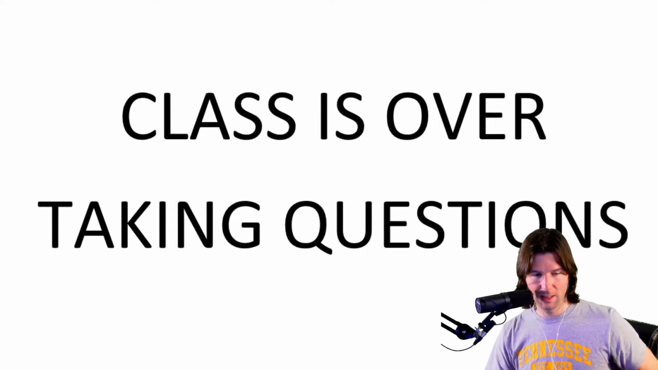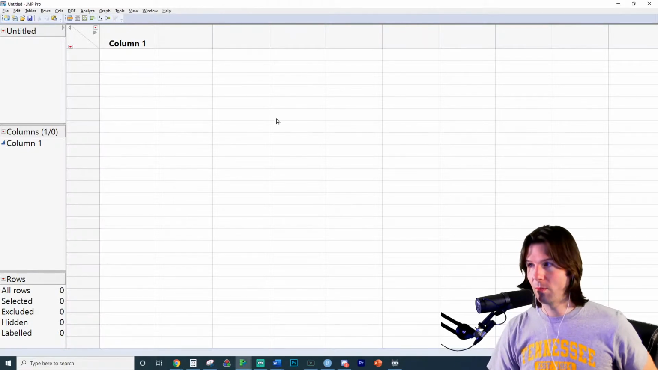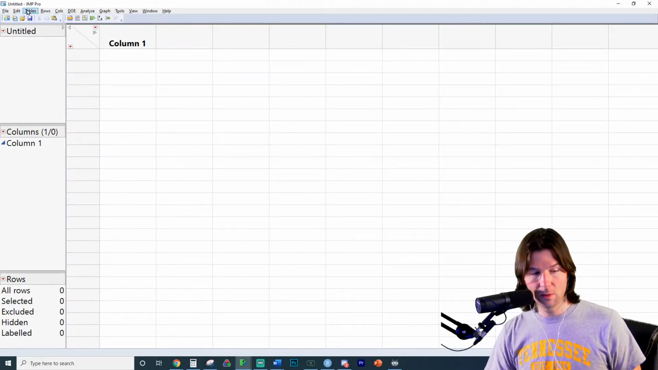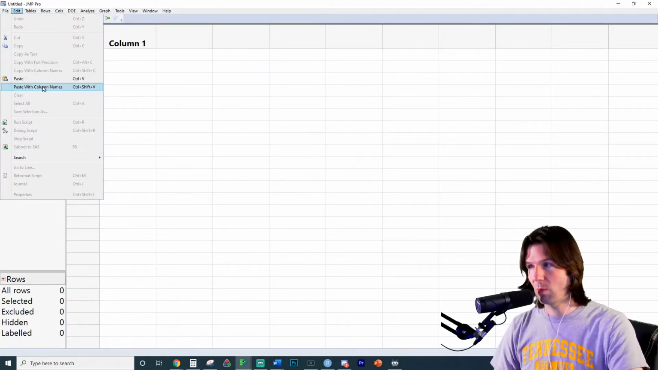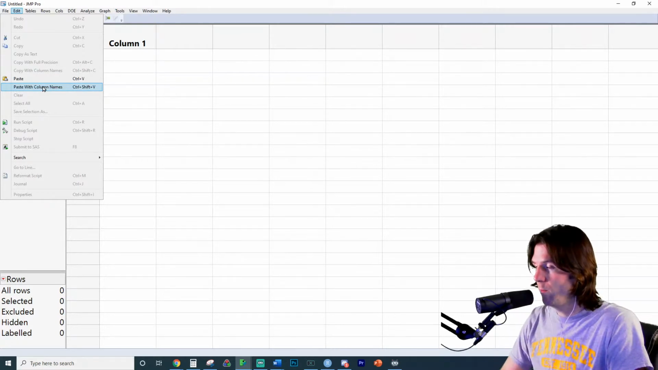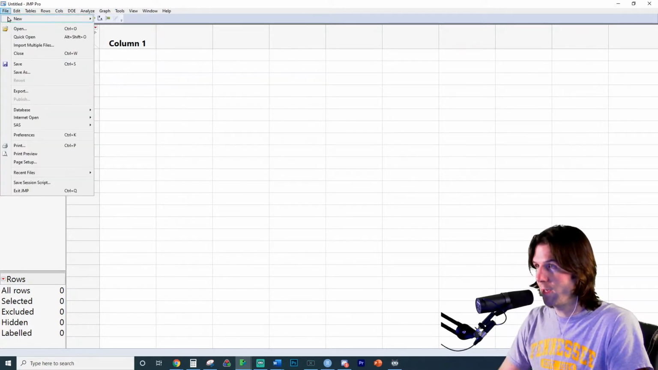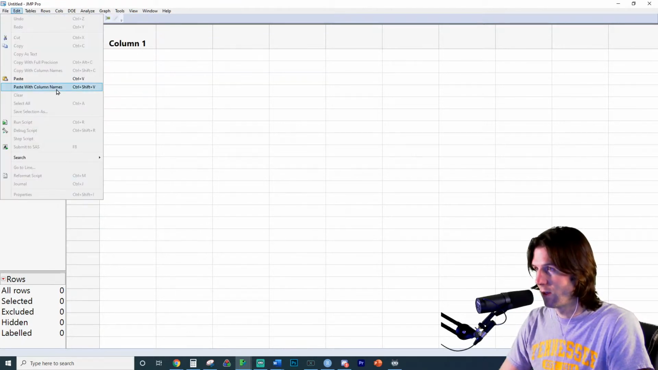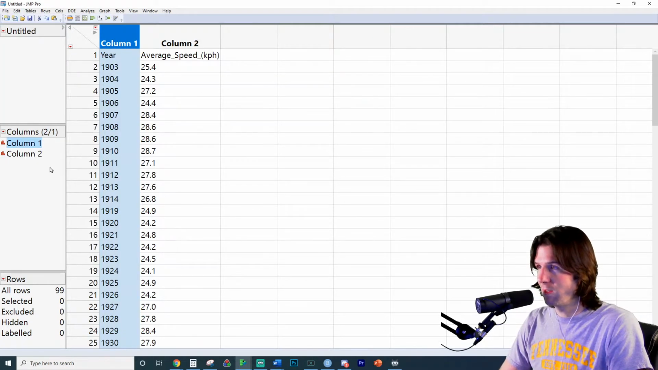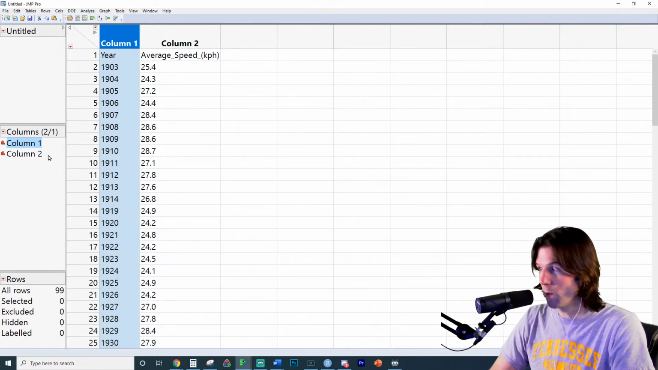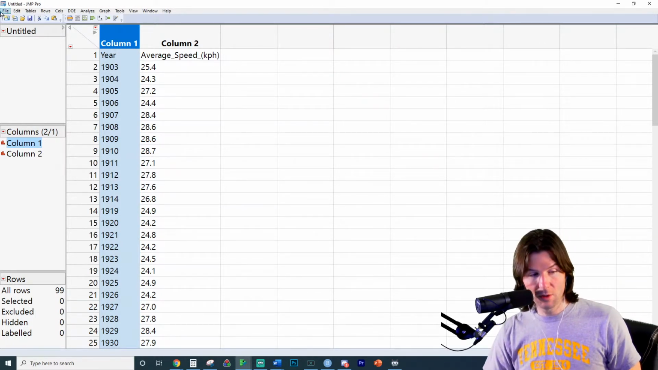When you load this data into JMP, you need to do Edit, Paste with column names. If you make a mistake here, go to File, New, Data Table, and start over. Do not try to fix it. I'll show you. If you do this, it changes what the columns are, and it's more work to fix it than it's worth.